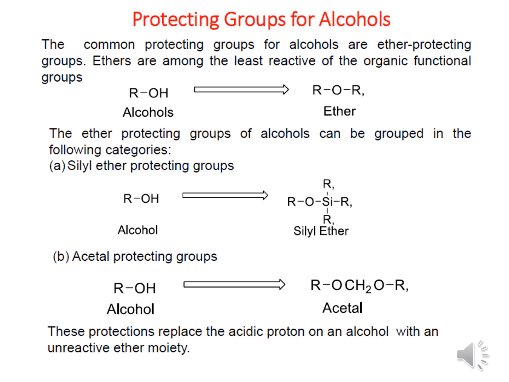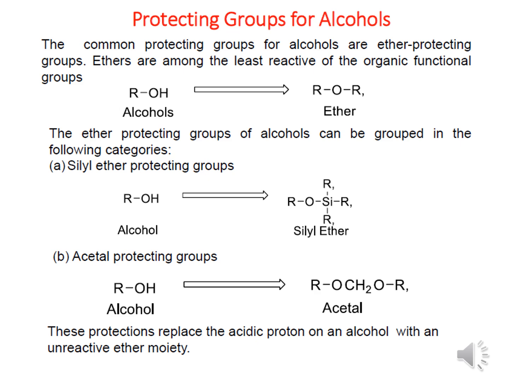Now we are going to consider the protecting groups for alcohol. The common protecting groups for alcohol are ether protecting groups. Ethers are among the least reactive of the organic functional groups. So we are going to convert the alcohol into the ether. How do we convert the alcohol into the ether? The ether protecting groups of alcohol can be grouped into the following categories.